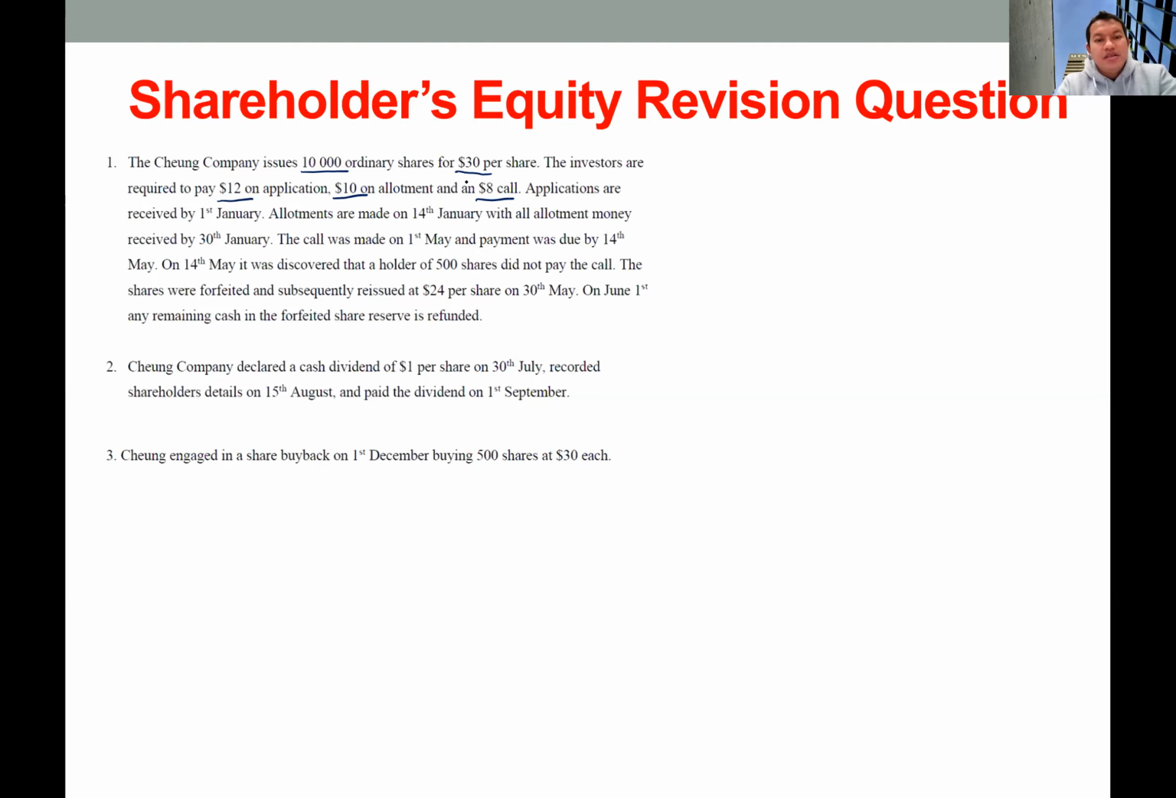Okay, and the company discovered that 500 applicants did not pay the call money, so the company decided to withdraw the shares. So they take back the shares from the applicants and reissue the shares at a discounted price. So the new price is 24, and the original price is 30. So we can calculate the discount: 30 minus 24, which is $6 per share.